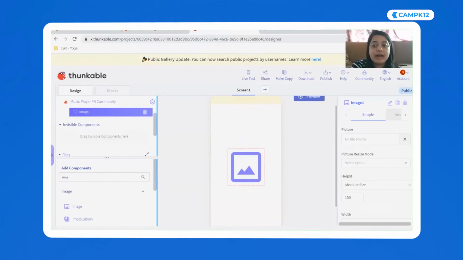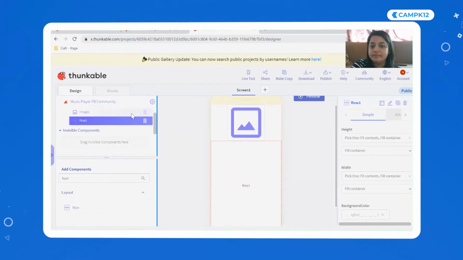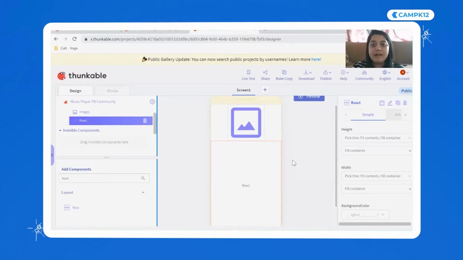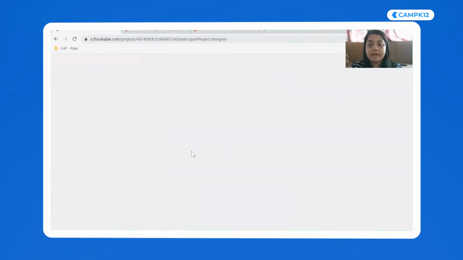Okay. Now, guys, I need two buttons, right? I want one to play and one to stop. Correct? So what am I going to do here? I'm going to search for first a horizontal layout. Right? Now, what exactly is a horizontal layout? It ensures that I have buttons side by side. I want to ensure that my buttons are side by side and not one after the other, right? In apps, have you seen that there are two buttons which are always side by side? What I'm going to do is quickly show you how the app is going to look, so you will be able to imagine that.